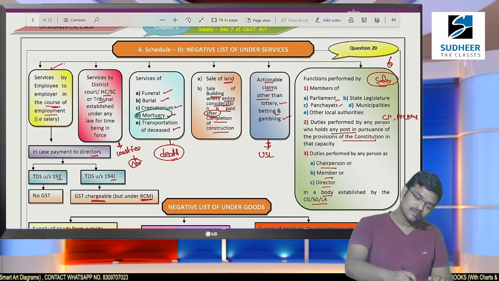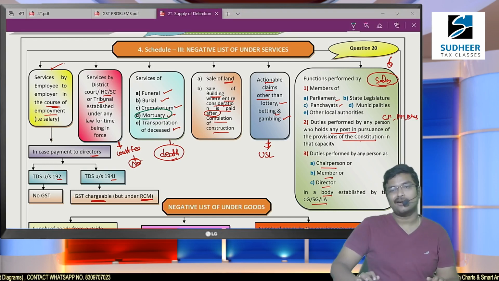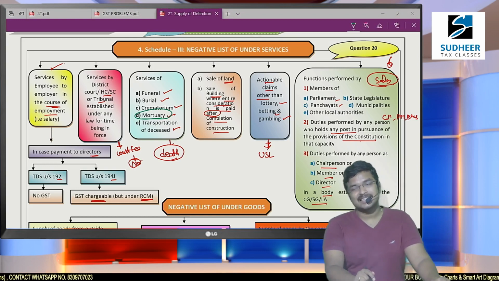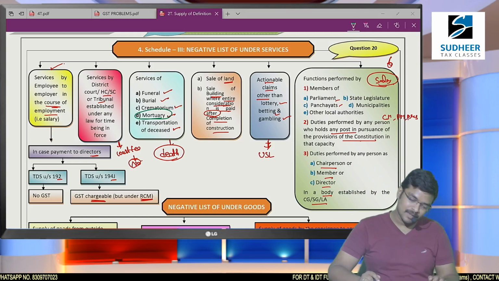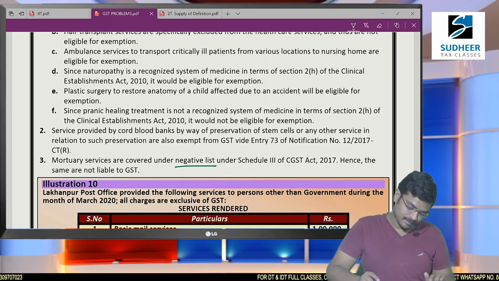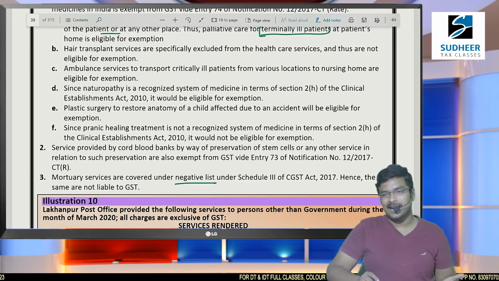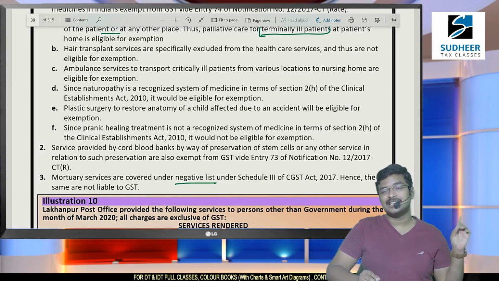Negative list means it is not a supply at all. Exempted supply means it is a supply, but GST need not be paid. Ultimately no GST, but there is a difference between negative list and exemption. Exemption might be withdrawn immediately, but the negative list cannot be changed. Exemption, if withdrawn, it is taxable, but the negative list cannot be changed directly. Exemption is by way of notification, whereas the negative list is part of the act.